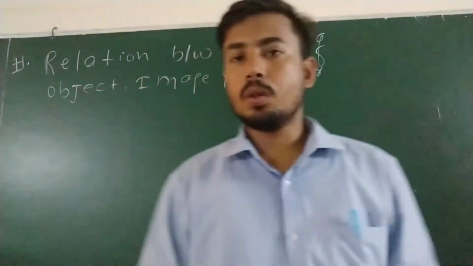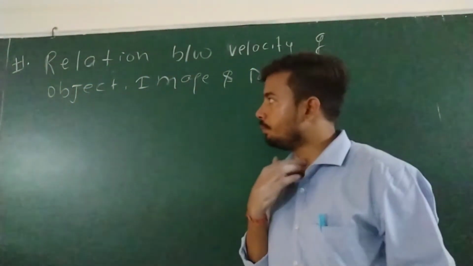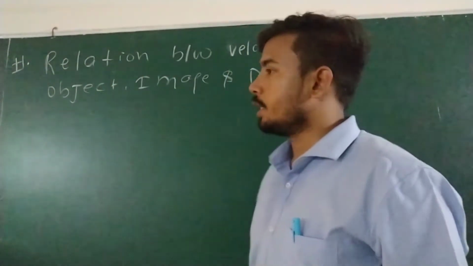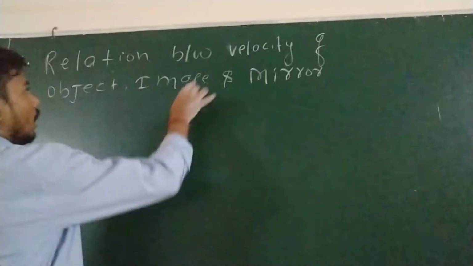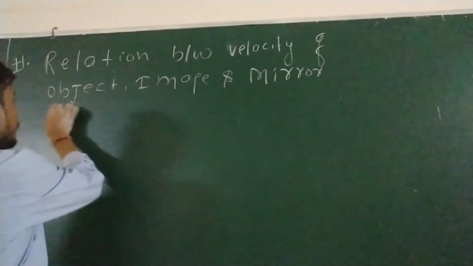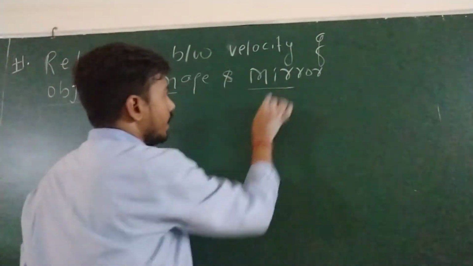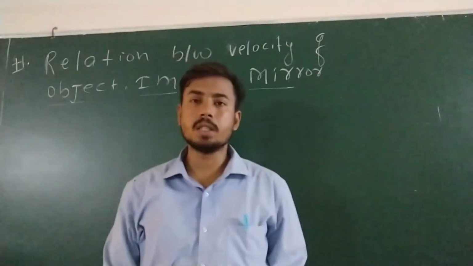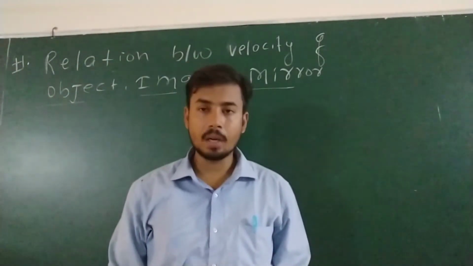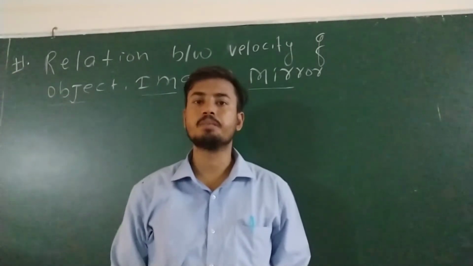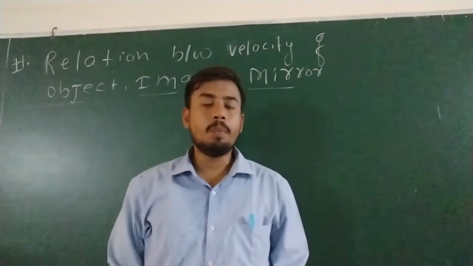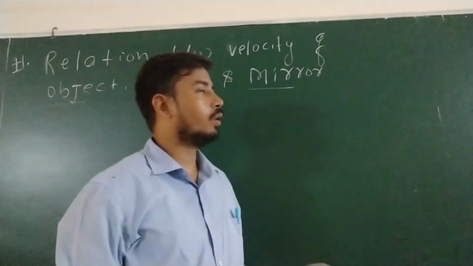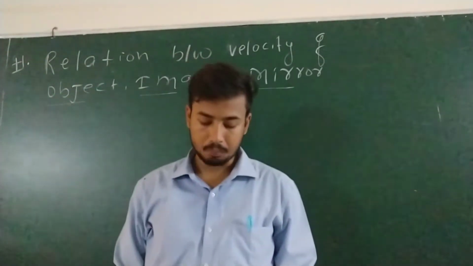Yeah, so see, we are going to see another concept, relation between velocity of object, image and mirror. The same concept we have discussed for plane mirror. Right now we are going to discuss a spherical mirror. So concept of plane mirror we cannot apply here. This is different. So we are going to derive each and every concept here.